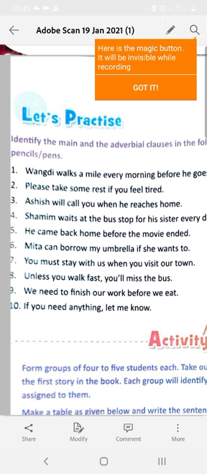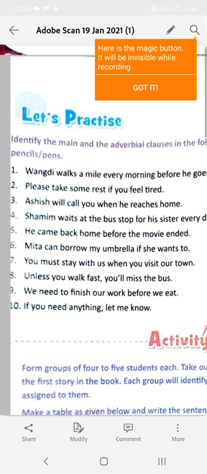Number 2, please take some rest. If you feel tired, please take some rest is the main sentence or the main clause. If you feel tired is condition. So this is an adverbial clause of condition. Ashish will call you when he reaches home. Ashish will call you, up to here, is the main clause. When he reaches home says about the timing when he will be giving a call. So when he reaches home is an adverbial clause of time.